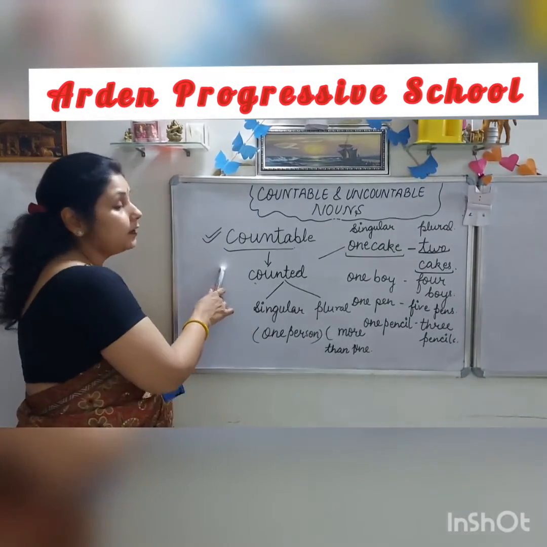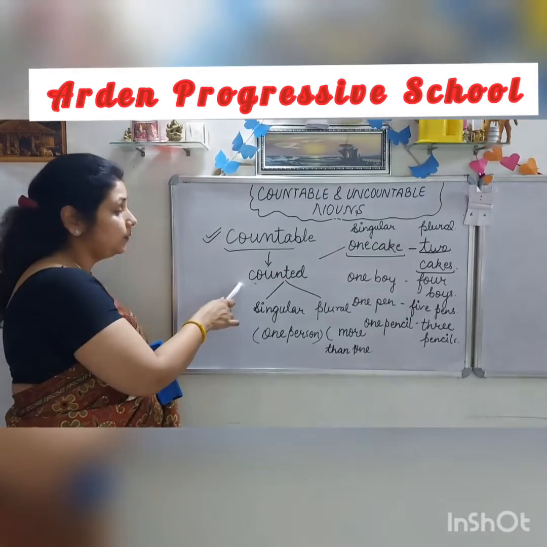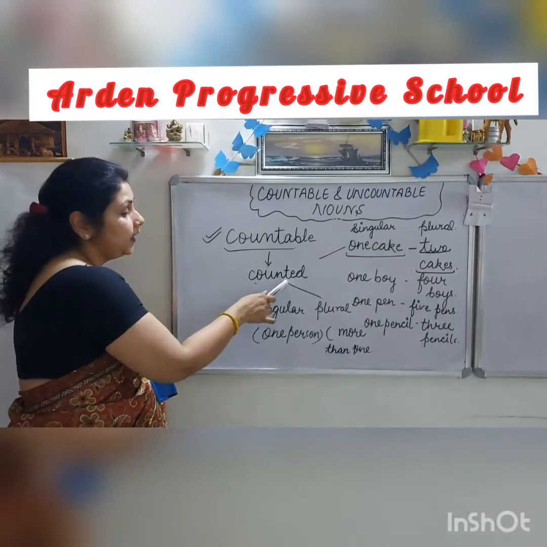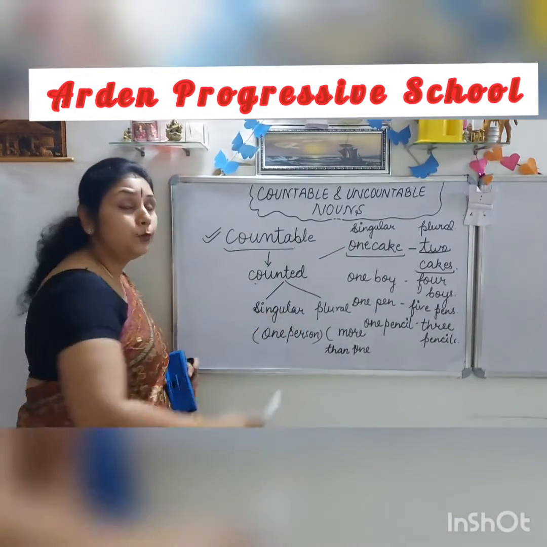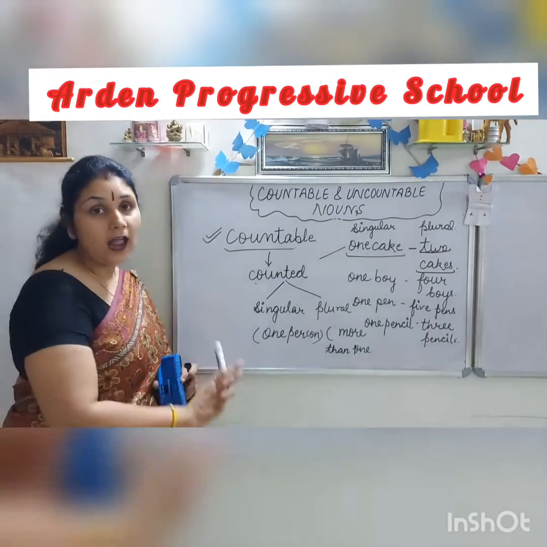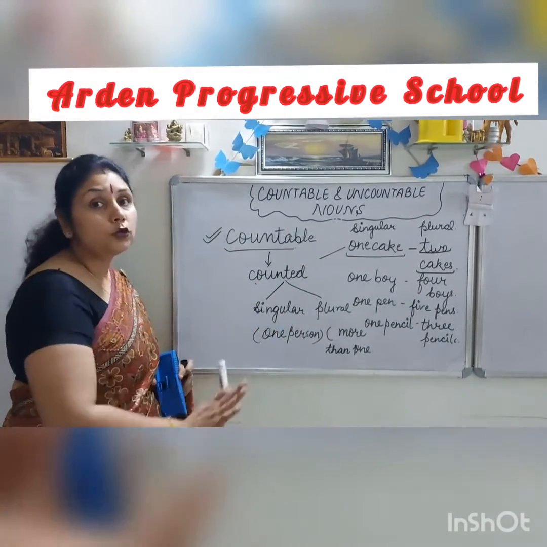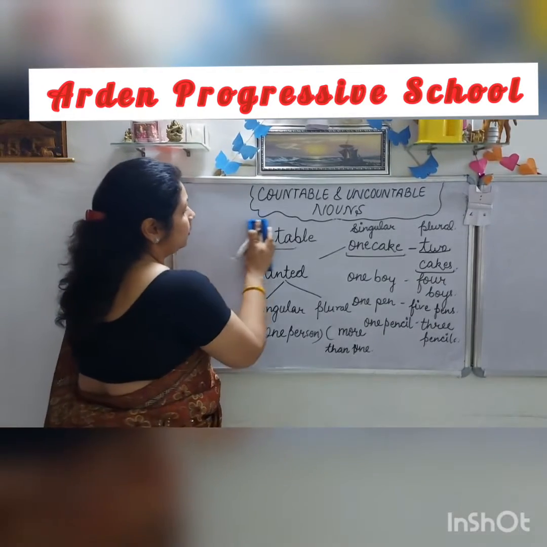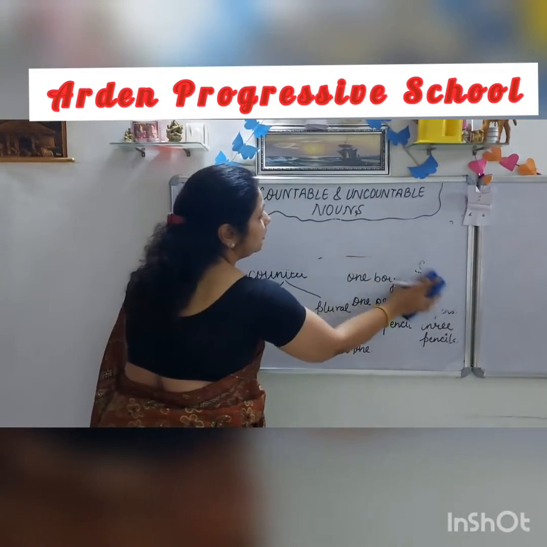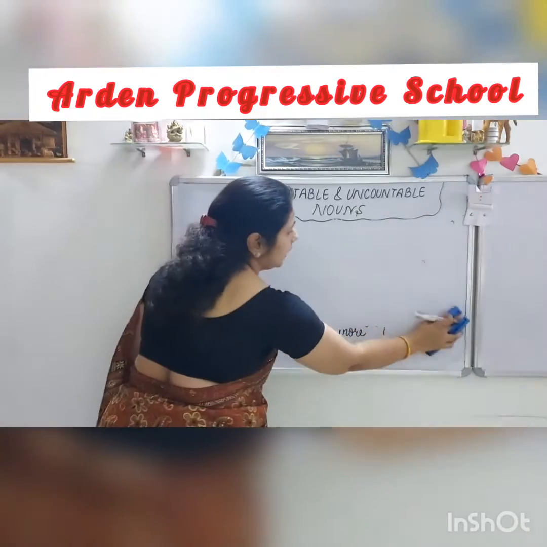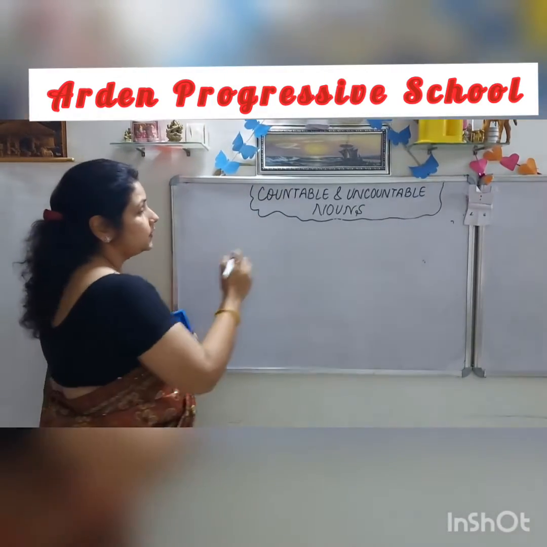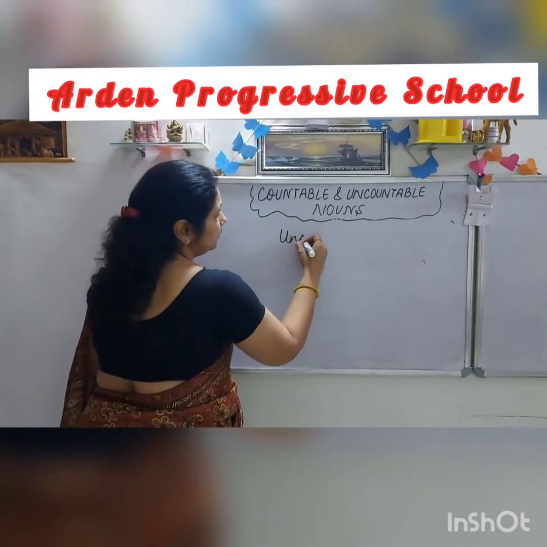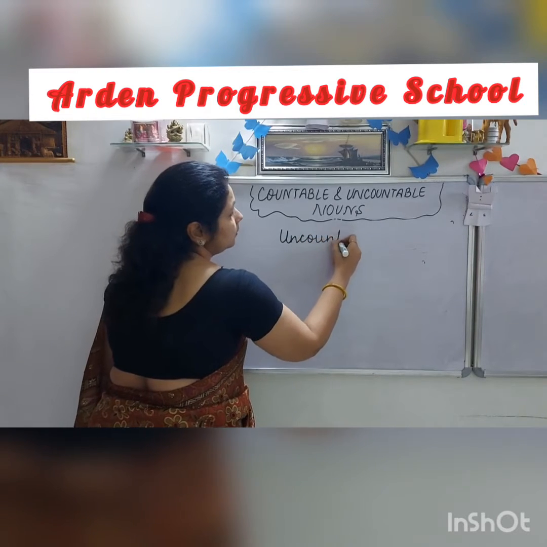So countable nouns are those nouns that can be counted and they can be written both in singular and plural forms. They all have both singular and plural forms. After that, the second kind of noun according to the number, that is uncountable.